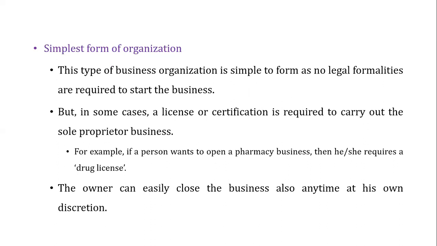For example, a person starting a pharmacy business may require a drug license. Otherwise, in sole proprietorship, as such, there is no legal requirement. The same is true when you want to close down the business also. Sole proprietorship can be closed down at any time at the discretion of the sole proprietor.